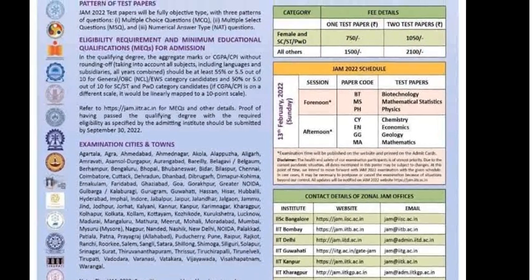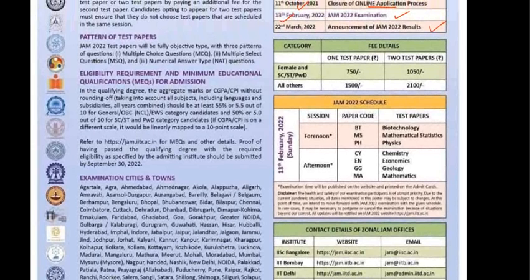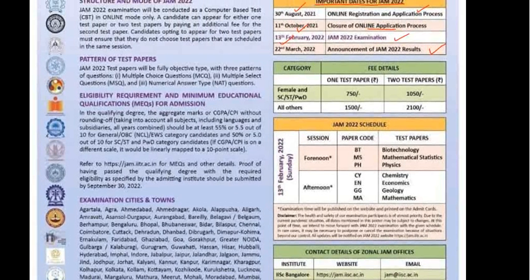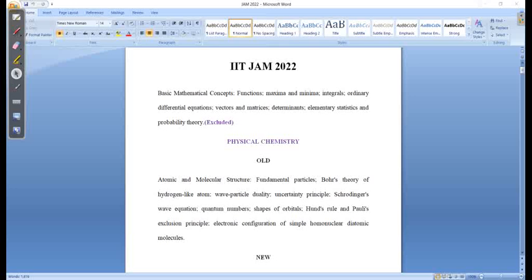Now I am going to discuss the syllabus of the IIT JAM examination, what new has been added and what they have excluded from this. Here you can see this is my IIT JAM 2022 syllabus. The very important news is that, you can follow my cursor here, this mathematical part, the basic mathematical unit, has been excluded from the IIT JAM examination.